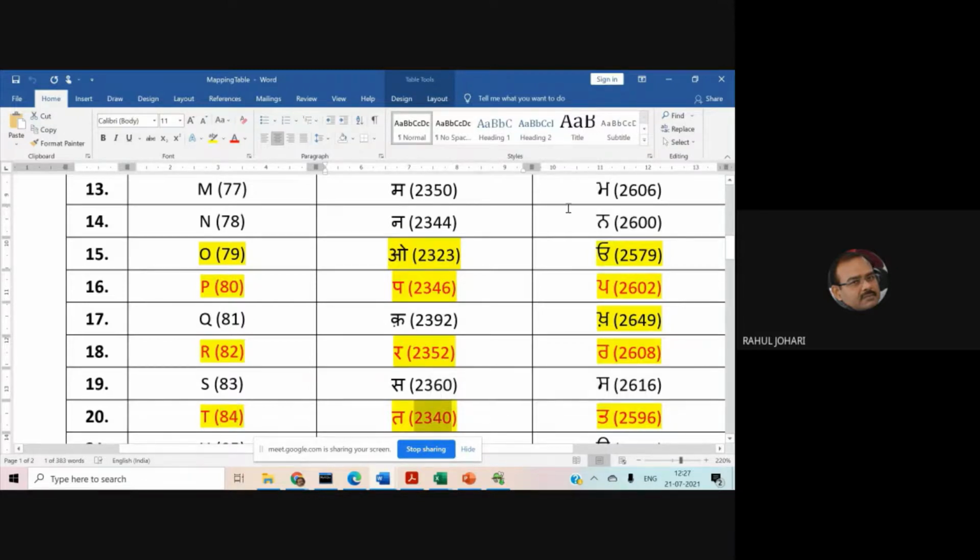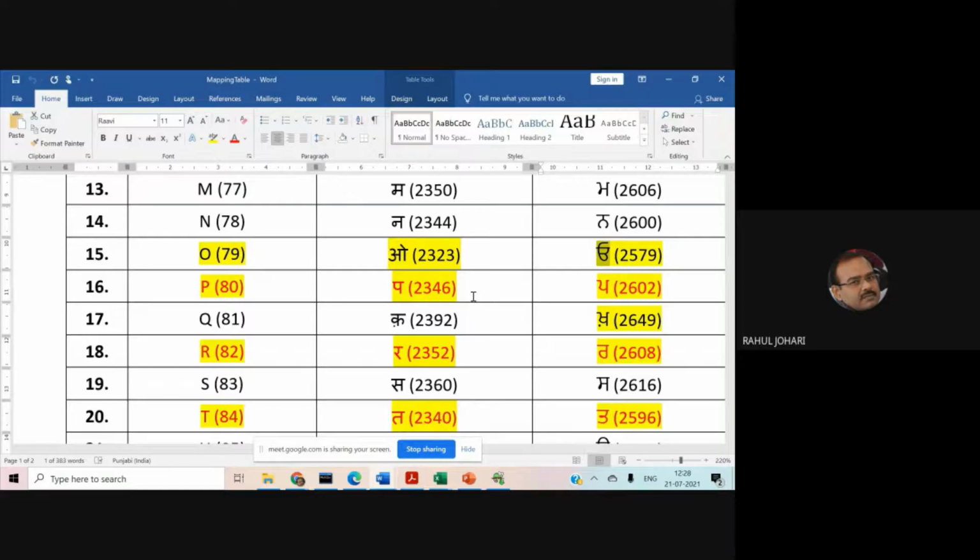And these are the corresponding characters and Unicode values for the Gurmukhi characters. Because in IBLCT, the Indian Bilingual Cryptographic Technique, we are using a pair of languages, one Hindi and one Gurmukhi, the Punjabi language. We have done a mapping character by character, and in parentheses their ASCII and Unicode values are written.